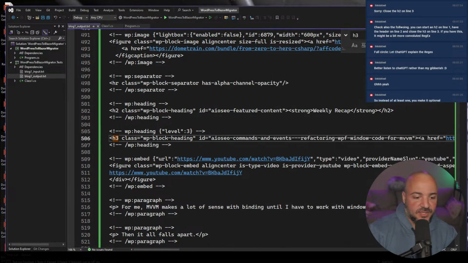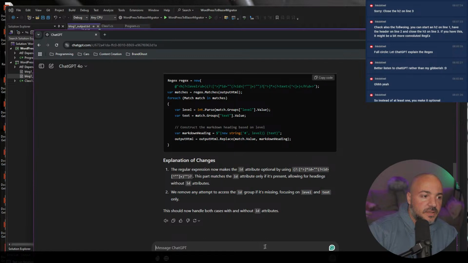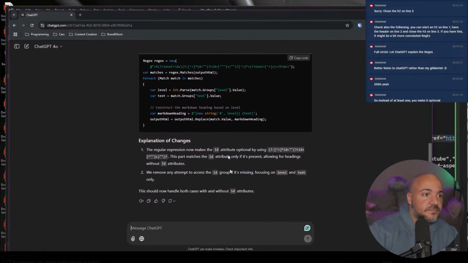But we need to go update this. So this is a perfect example. Let's pull up ChatGPT again. And we can say, thanks, that worked perfectly. We also need to handle, sorry, not just H3s, headings.